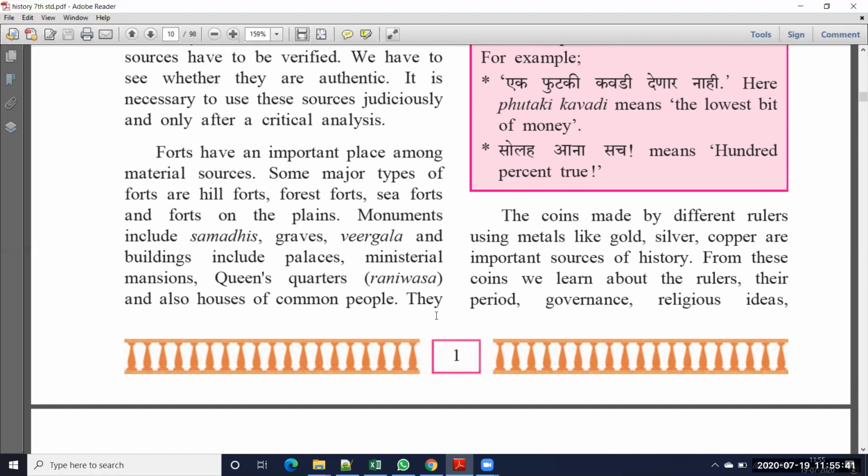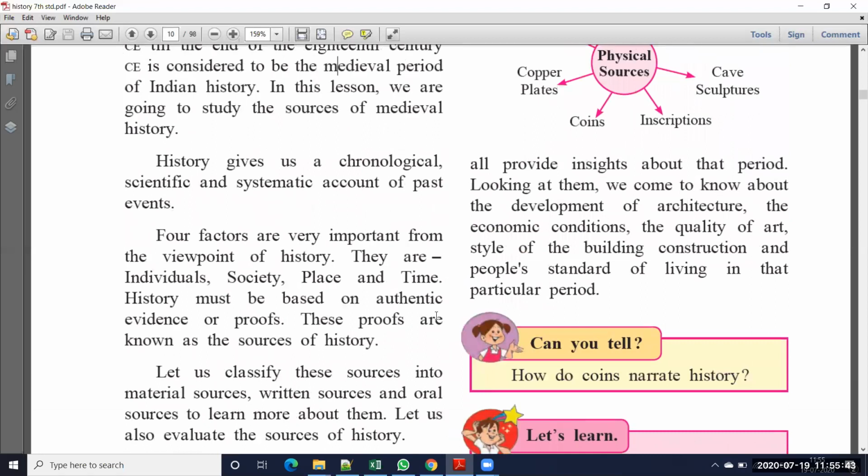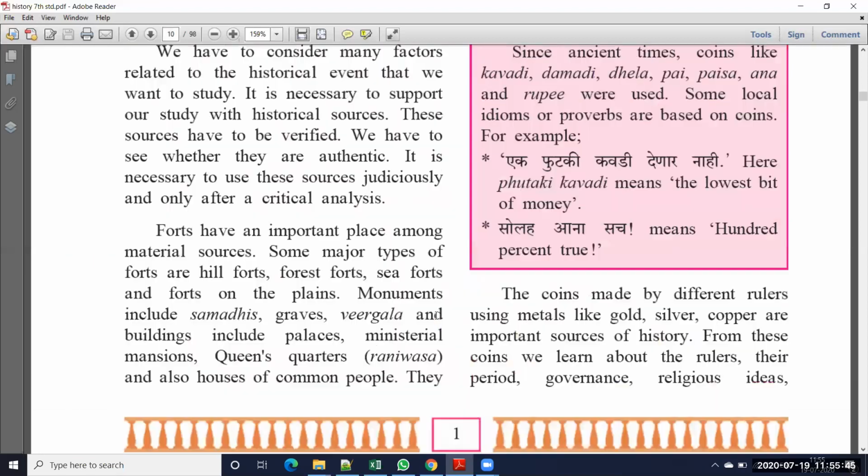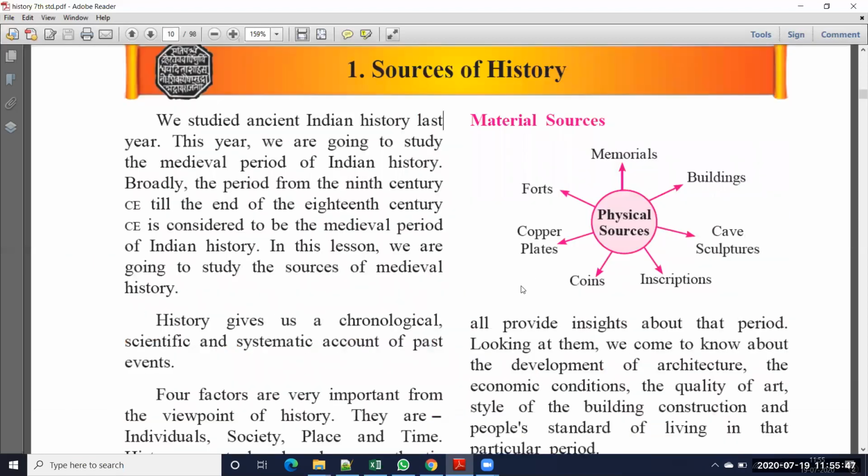Okay, next one. See here, they have given the material sources. So these are the physical sources. Physical sources are also called material sources. That means we can touch, suppose a coin, we can touch it, we can take it with our hand. Physical means physically we can touch, physically we can feel. So that type of materials we call physical sources or material sources.